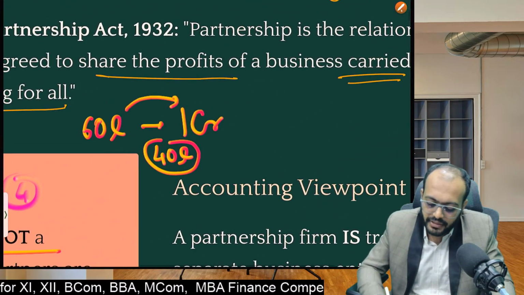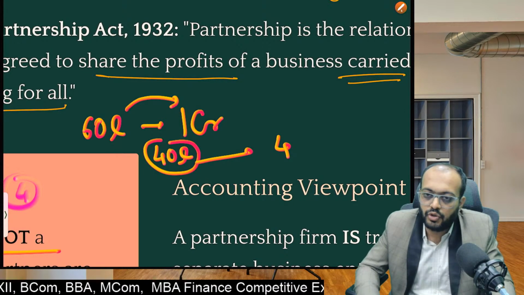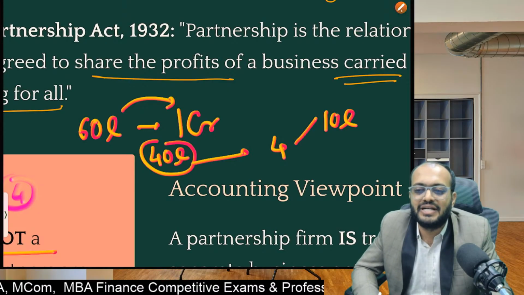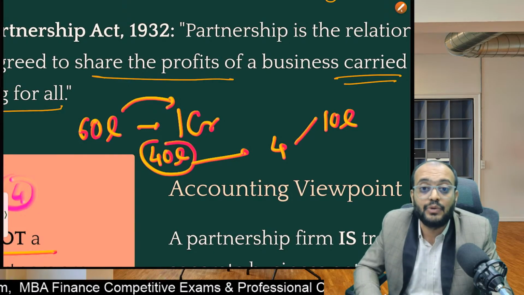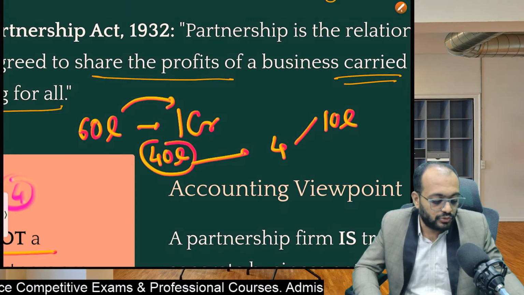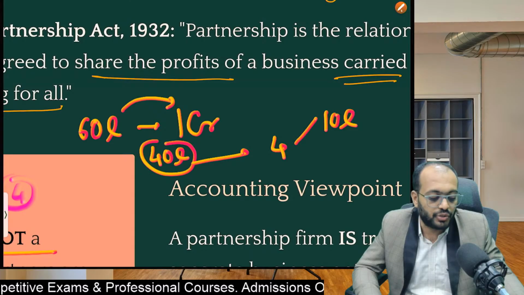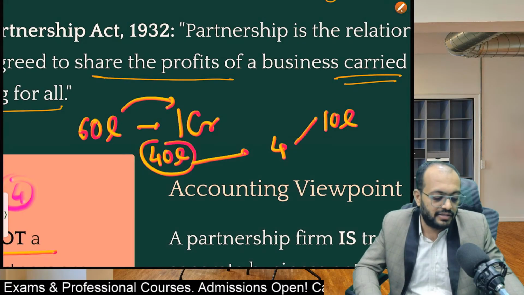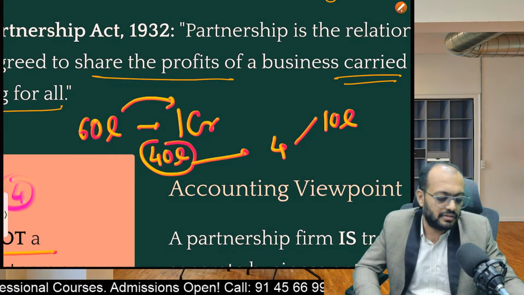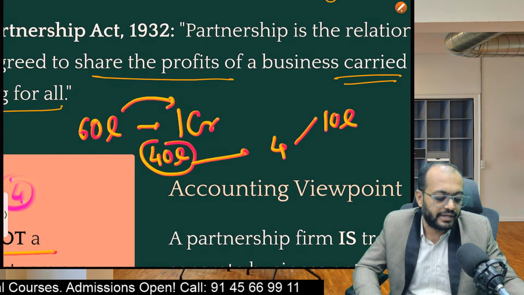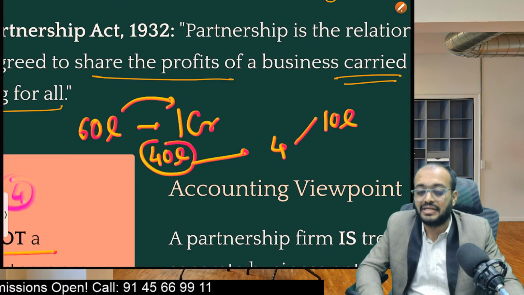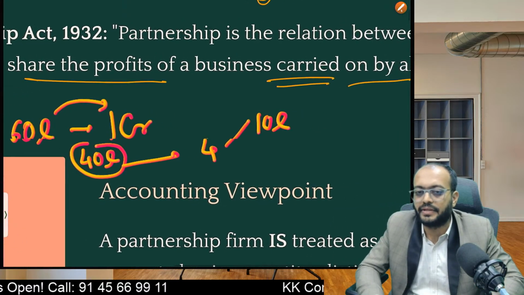For example, to bring this 40 lakh rupees, four partners, we told all four partners to bring 10 lakh rupees each into business, considering they are equal partners. So students, in such a case, if there is a need, partners have to sell their personal assets also. For example, suppose they have personal land, agriculture, a personal house, personal jewelry, doesn't matter. They have to sell those personal assets also, to pay the business liability.